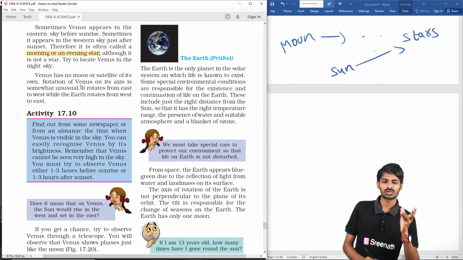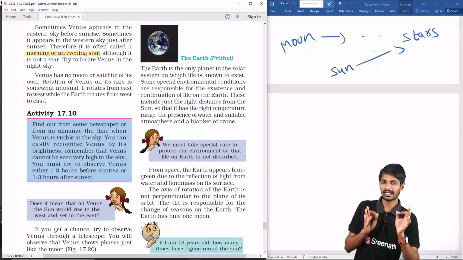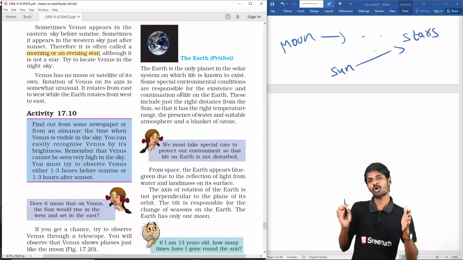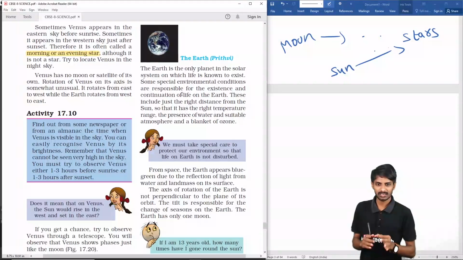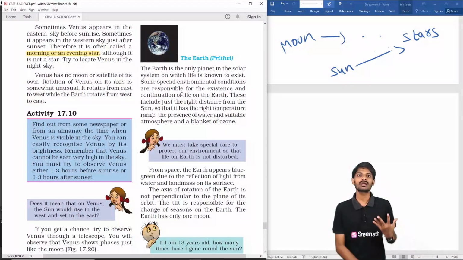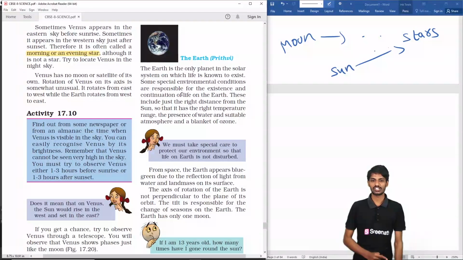Okay, students. And rotation of Venus is somewhat confusing. It is rotating on its own axis in an unusual way, sometimes east to west, sometimes west to east. And next thing is the Earth, which is our planet, the third planet, and the only planet where life exists. It is because of some special environmental conditions provided to our Earth only, students.